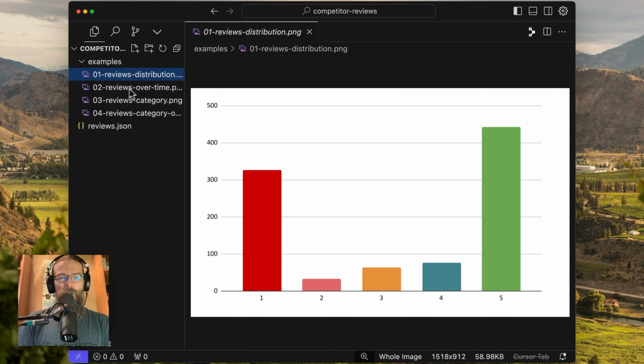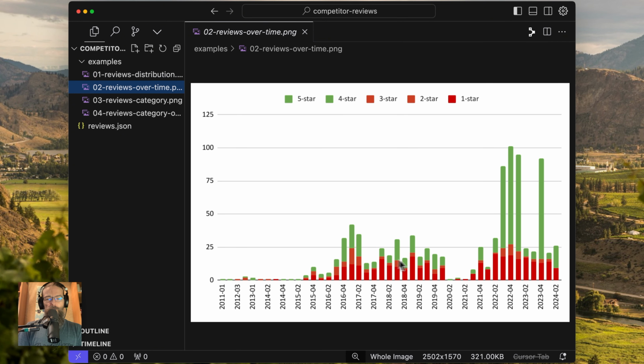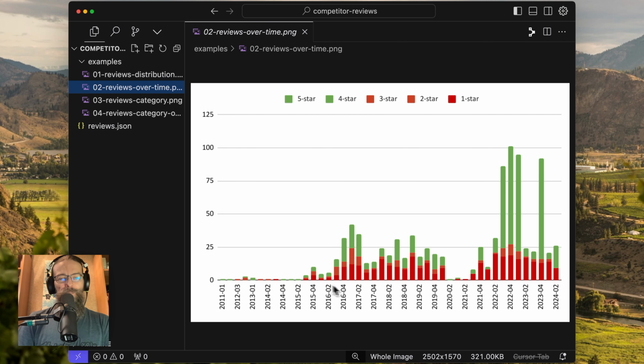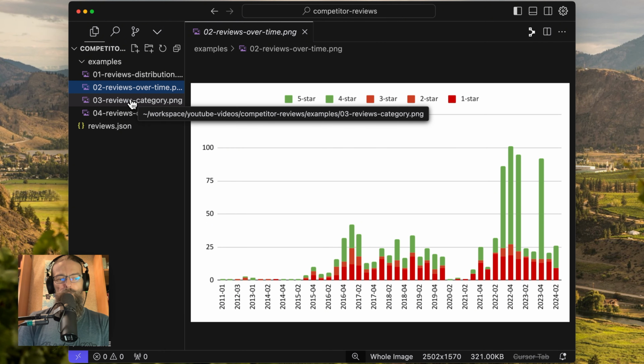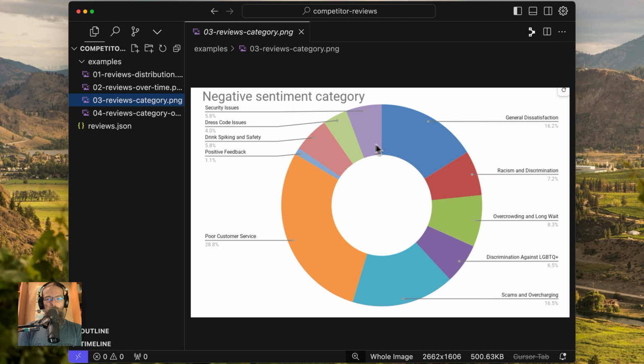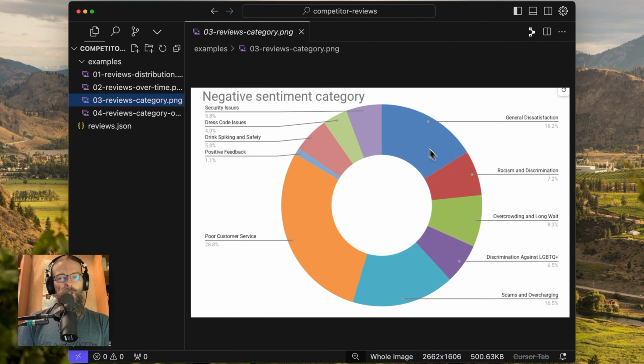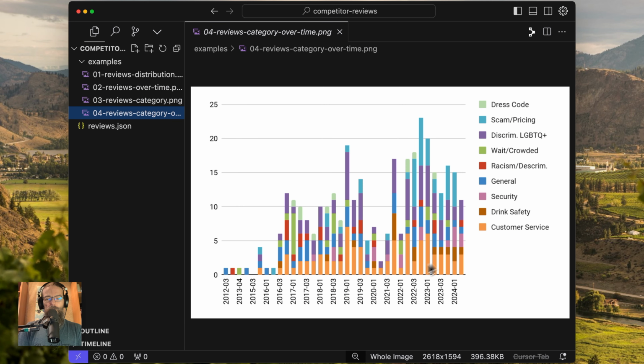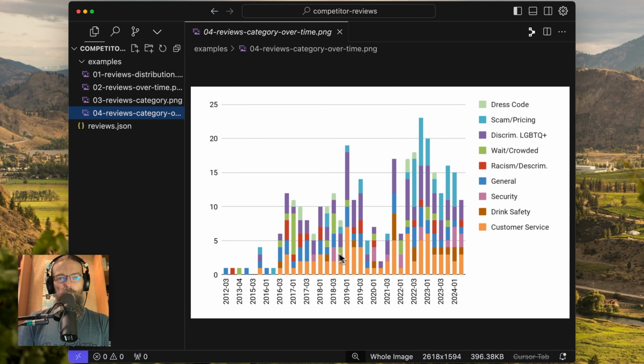So just a couple of examples here. For this one customer, we were looking at some of their reviews on their Google profile. This is their distribution, their reviews over time. We would look at this and have conversations with the client about what's working, what's not working. And obviously we're seeing a lot of negative reviews. So this is a really great use case for something like ChatGPT, where we can go in and categorize all of those negative reviews, something the client might understand intuitively if they're managing this. But we can also look at that over time and get a scorecard of what we are doing better, what we could be doing better, and so on and so forth.